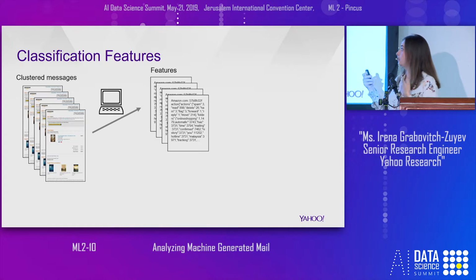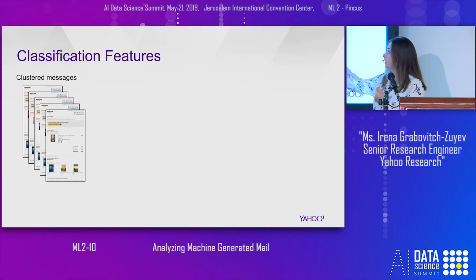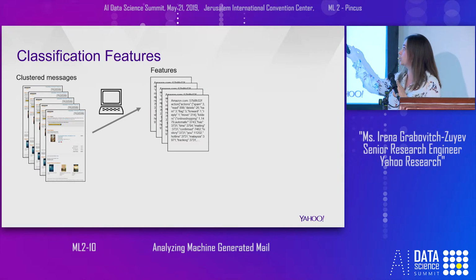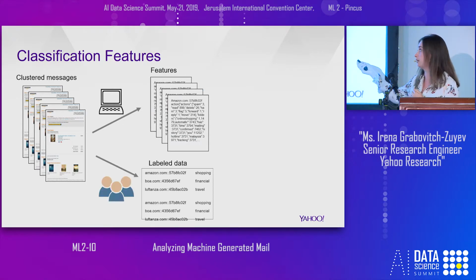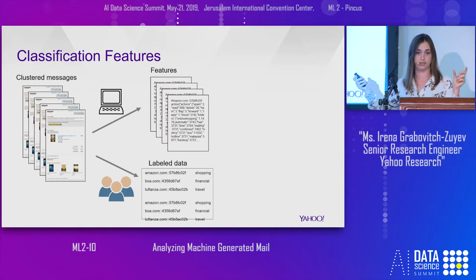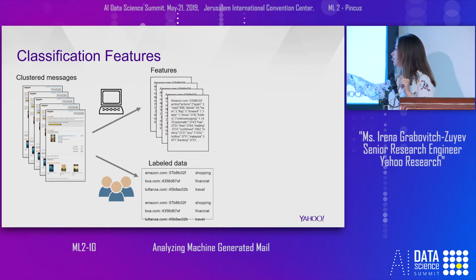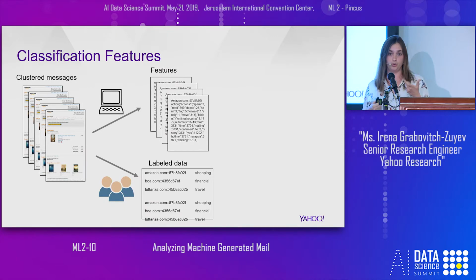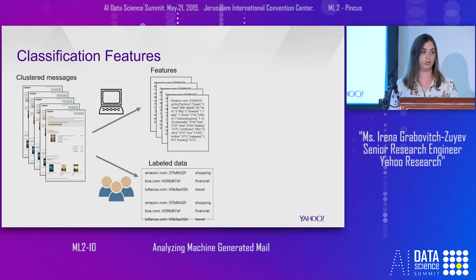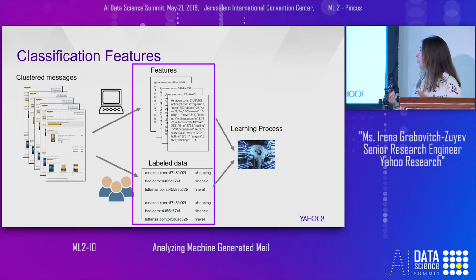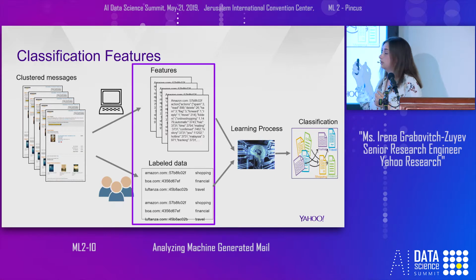At a high level, our learning framework is given a cluster of messages. We extract features and aggregate them across the cluster. We also have label data from humans who looked at a few samples in each cluster and gave the correct label. Of course, those messages are masked, anonymized, or we received the permission of the user. Then we apply the learning process and receive classification for new clusters.